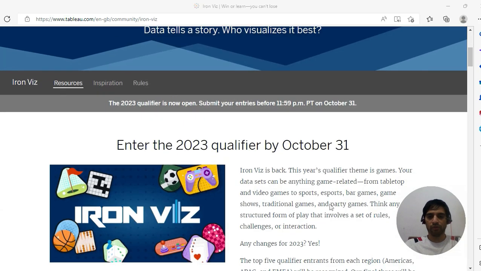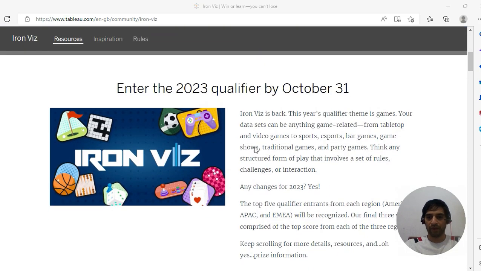So the theme for this particular data visualization was games, right? You can see, Aaron Wiz is back. This year's qualifier theme is games. You know that the T20 World Cup, Cricket World Cup is going on, so I thought, why not make something on cricket only. Let me show you my entry first. After that, we'll talk about the resources that will help you. At the end, I will also share my RNWiz visual, and I will keep the download button on, so you can even download that.